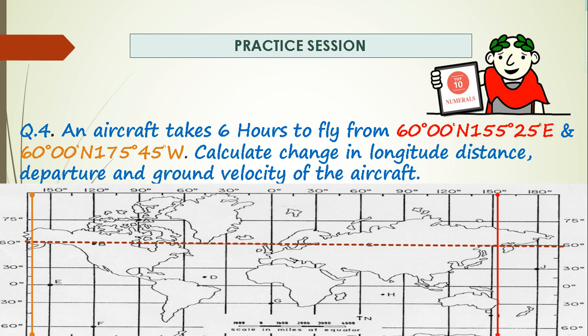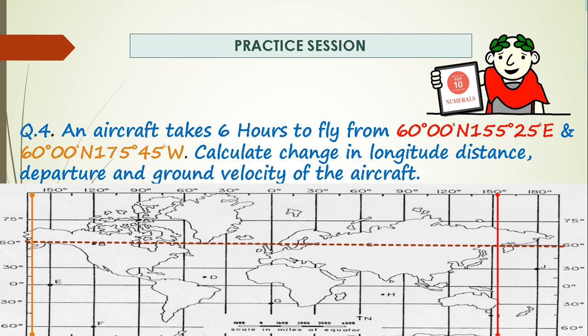So our aircraft is at the intersection of the red and dotted brown line, and it has to go towards the west side, 175 degrees 45 minutes west.